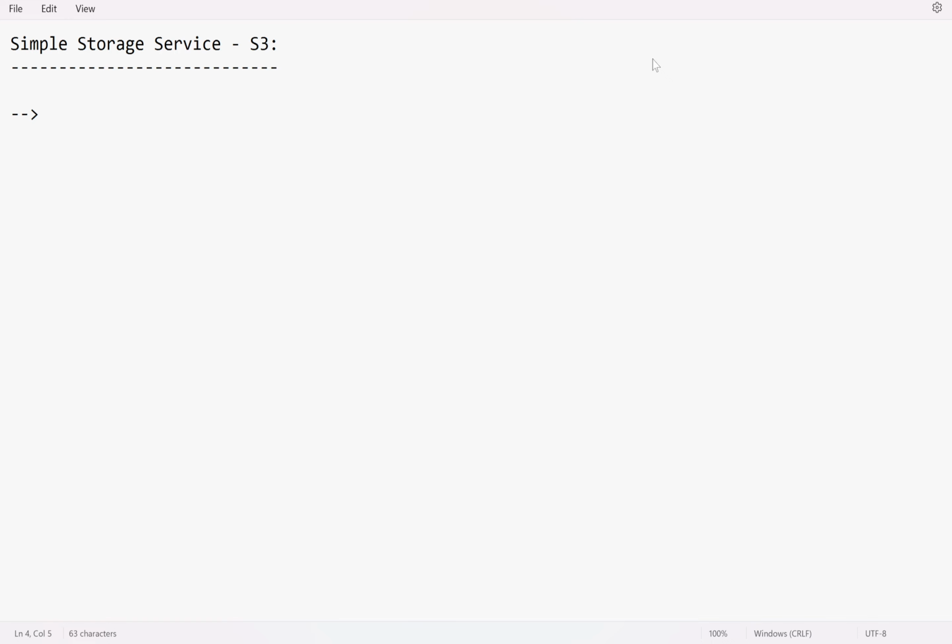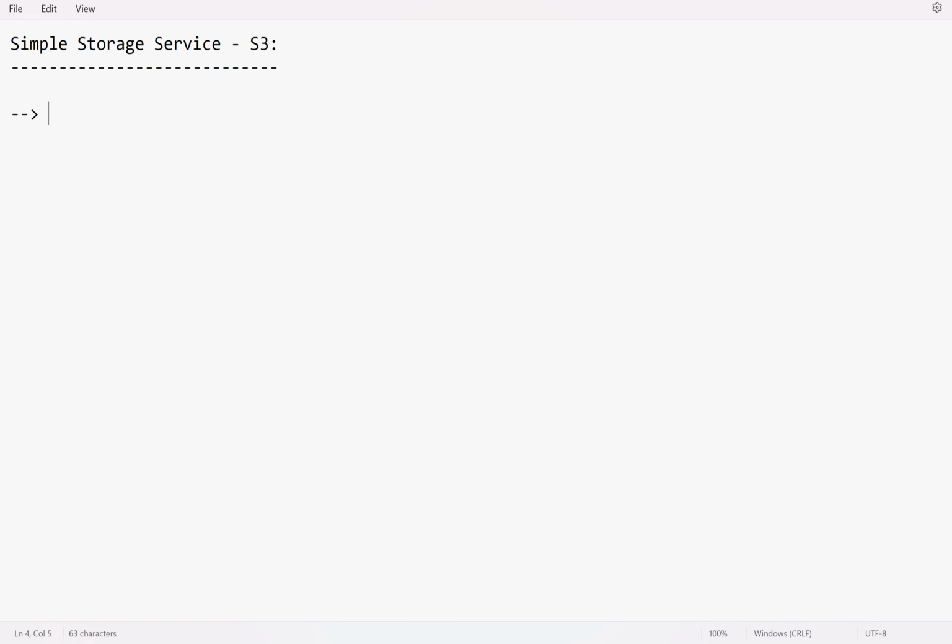Let me give you a comparison. The best example is Google Drive. What is the purpose of Google Drive? It can be used to store your data, but you cannot use it as a hard disk for your laptop, right? You can't install your operating system in Google Drive, or your applications or software. S3 works the same way.